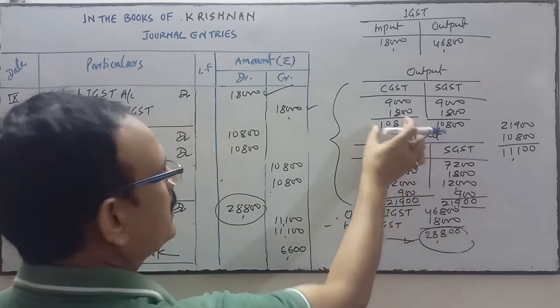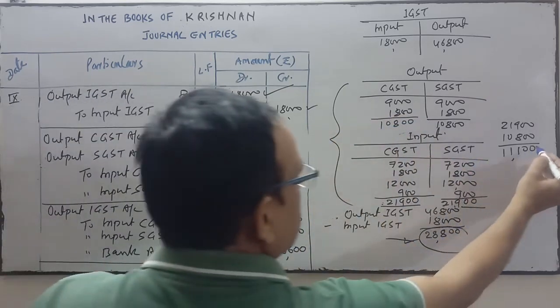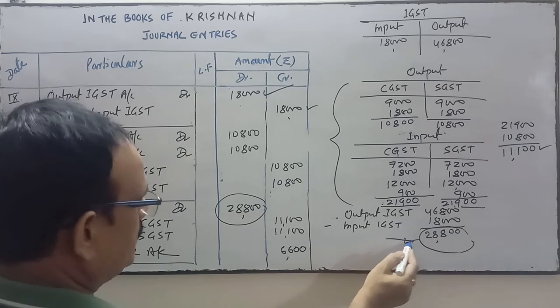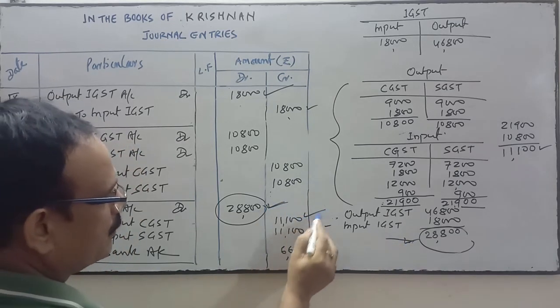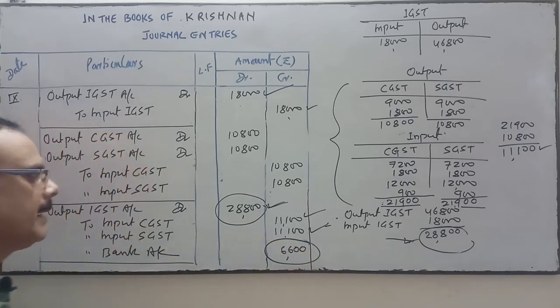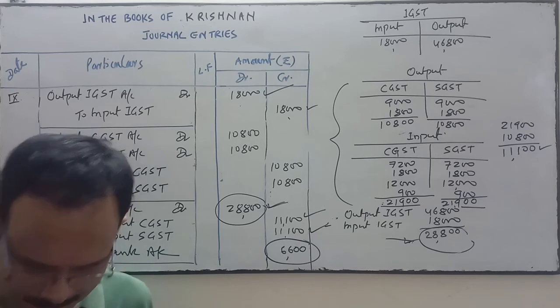But here it is only 10,800, so up to this amount it is adjusted. The extra amount, that is 11,100, will be adjusted with the output IGST. The rest will be deposited into government treasury.